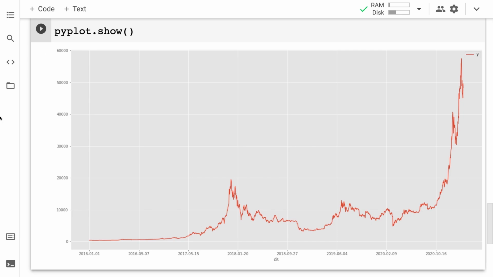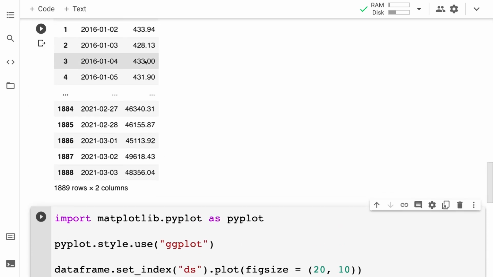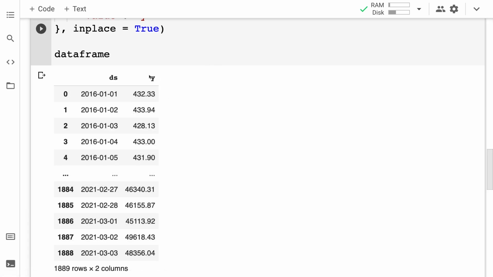All right. As well, we can set a title and a label for the Y and X axes. Typically, you will want to have that all included whenever you're building a chart. We also have a legend at the top right. If you can see a very small legend, shows us what the orange line means. It means Y. And what was Y? Well, Y is that column here, that column of the value of the crypto.